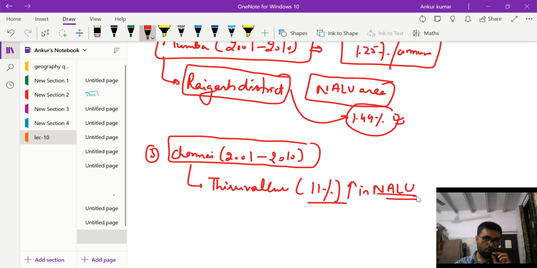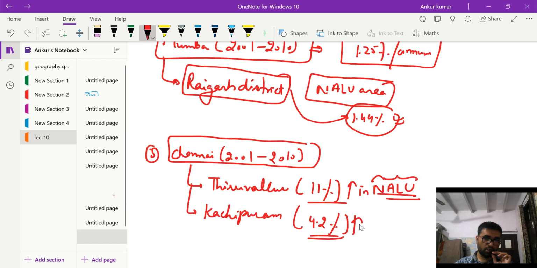You are understanding this area: this is like road infrastructure, urban infrastructure, okay? And in the south, Chennai expanded in Kanchipuram by 4.2%. So this is how Chennai expanded.